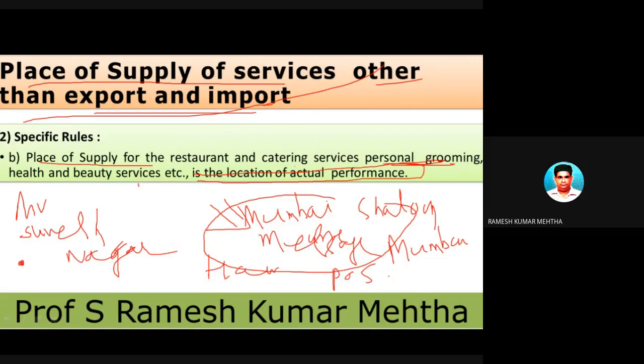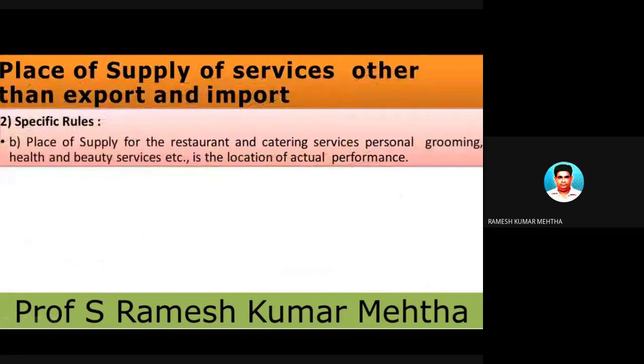So it is a case of interstate supply of services. Sorry, and this guy is going to charge 50% towards CGST and the remaining towards SGST. So this is the same one again repeated.